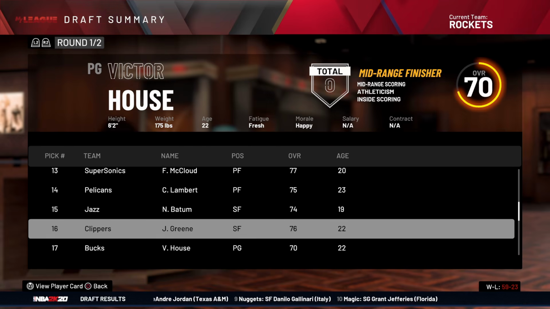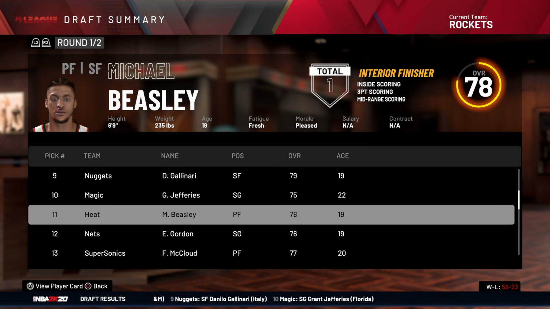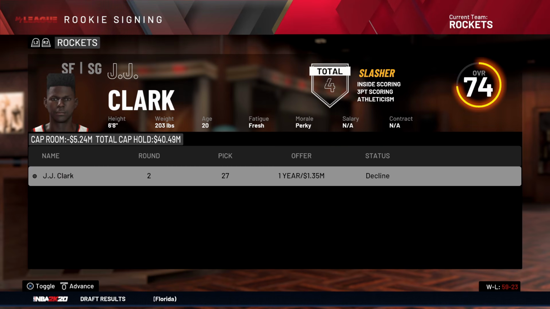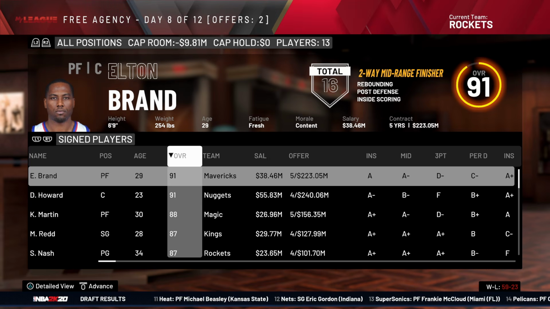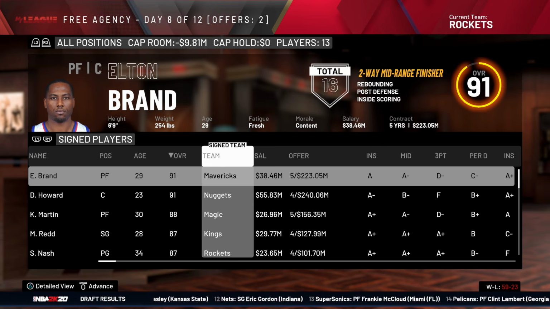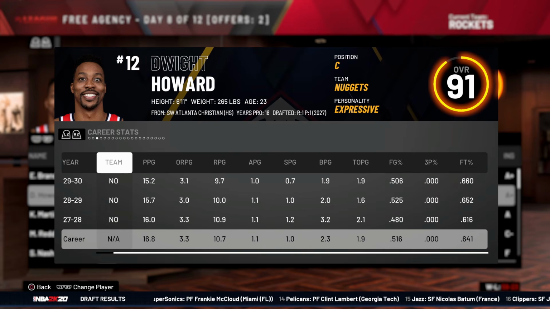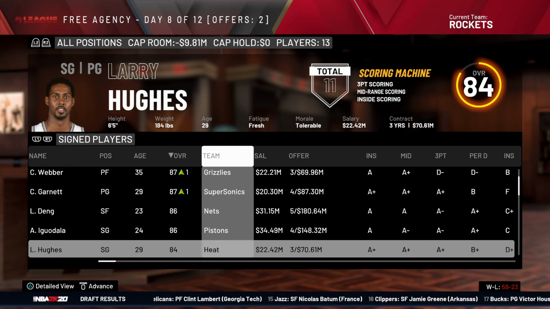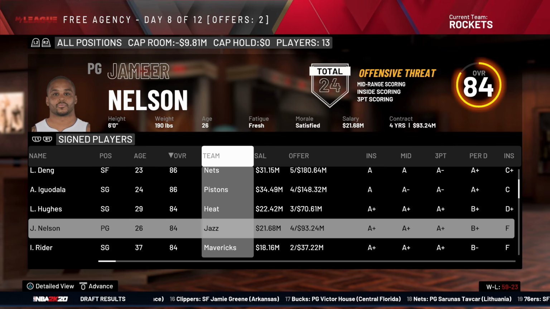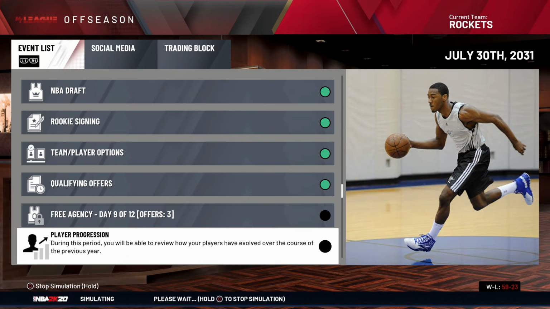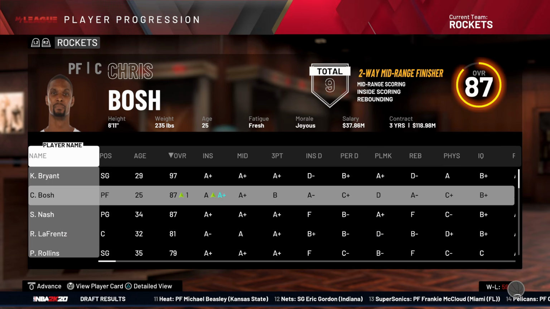Supersonics, DeAndre Jordan, all right, we don't care about too much. Wait, no, hold on 1 second. Michael Beasley, still to the Heat. We do not have a pick except for JJ Clark of the 2nd round. Elton Brand goes to Phil, what's his name, shoes? Alonzo Mourning shoes in Dallas. Dwight Howard, I believe, was already, no, he was with the Pelicans, and now he's going to the Nuggets. And yeah, you see the rest. Wait, no. Jameer left. Oh my God. Kobe Bryant. No, wait.